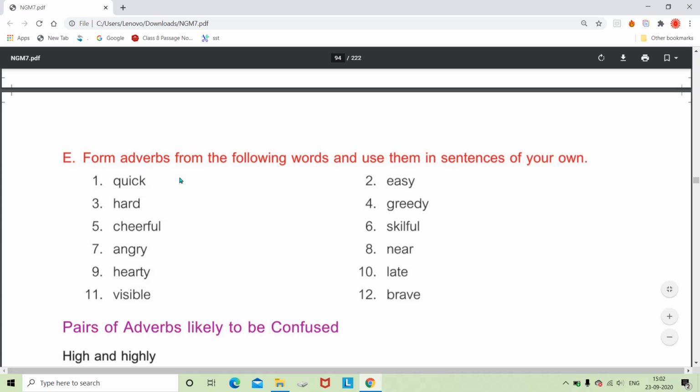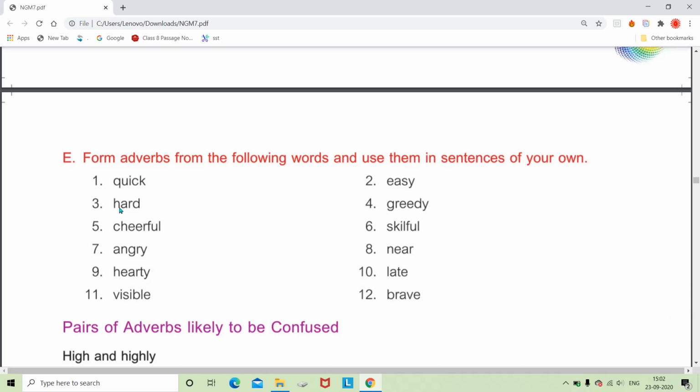We can say, he quickly hid under the sofa. Second, easy. Here also, instead of y, we will write i and then ly, and it will become the adverb easily. And then hard is given, so we can say hardly, but the meaning gets changed, as we had seen in directly and all those.